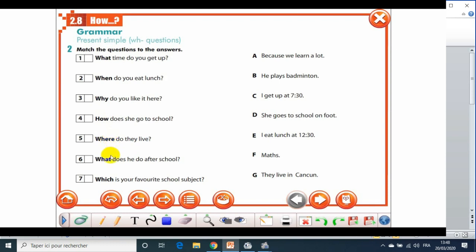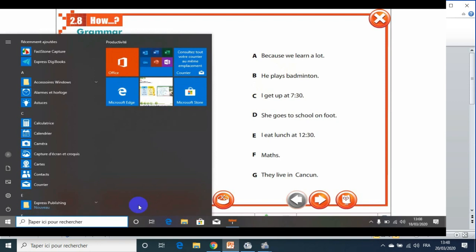And what? Here it means the objects or the idea or the action. What does he do after school? Or we say, what do you do? I am a student. Here we look for the action. And which, the last one: which one do you prefer? So here we have what we prefer. Which is your favorite school subject? I will provide you with a table below, of course.